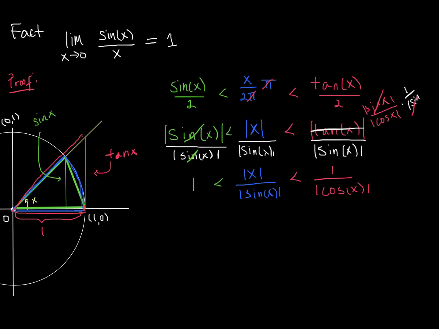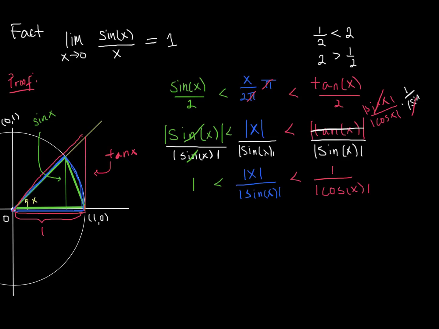And so if you remember, and I'll show you this in a second, we can invert everything in our inequality. We just have to change the inequality sign, and I'll show you a little hint as to why that is. So you know that 1/2 is less than 2. If you invert both sides, 1 over 2 inverted is 2 over 1, or 2. And if you invert 2 over 1, which is 2, you end up with 1/2. And so you just have to change the inequality sign, right? Now the right side is less than the left side. And so if we invert all of these sides, we just have to change the inequality.